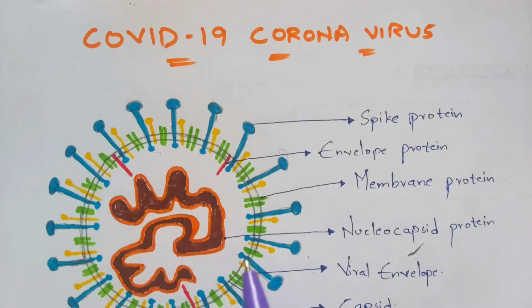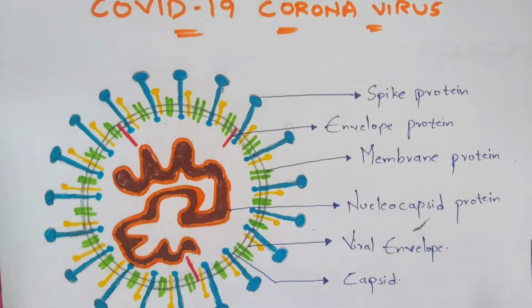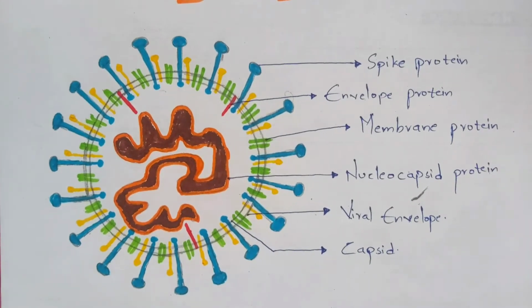And again I am repeating that this video is only for the educational purpose. Okay, so now basically if you see under the microscope, then you can see the 3D structure of the coronavirus. But here I have drawn the structure of the coronavirus, right? So you can understand the difference between the normal structure of the coronavirus and the 3D design of that coronavirus. Okay, so firstly I'm going to explain the introduction of this COVID-19, and then let us enter into its structure and its pathophysiology.